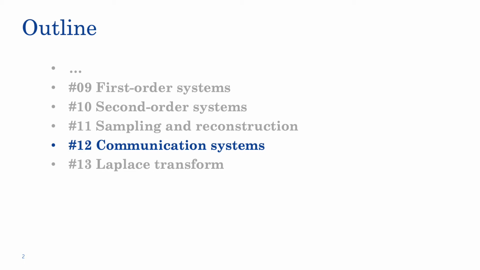In the last class, we learned how to represent a continuous time signal by its samples, which are its values at points equally spaced in time, and then reconstructing the original continuous time signal from its samples. We also learned under what conditions such reconstruction is possible without losing information. Such conditions are given by the sampling theorem.